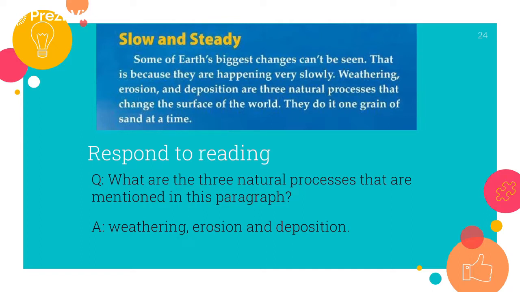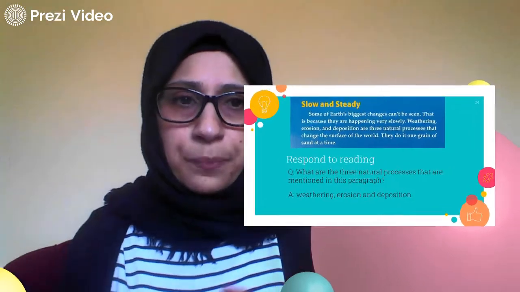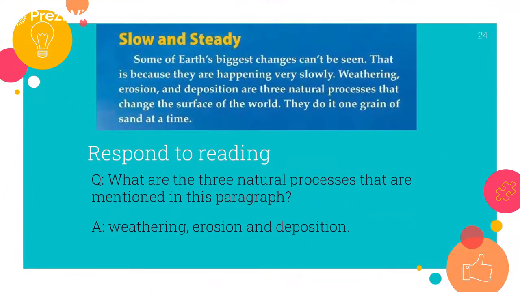What are these changes? What are these natural activities? Weathering. Now, weathering is not related to weather. It's something else, okay? It's a process called weathering. Second word is erosion and deposition. Three natural processes that change the surface of the world.